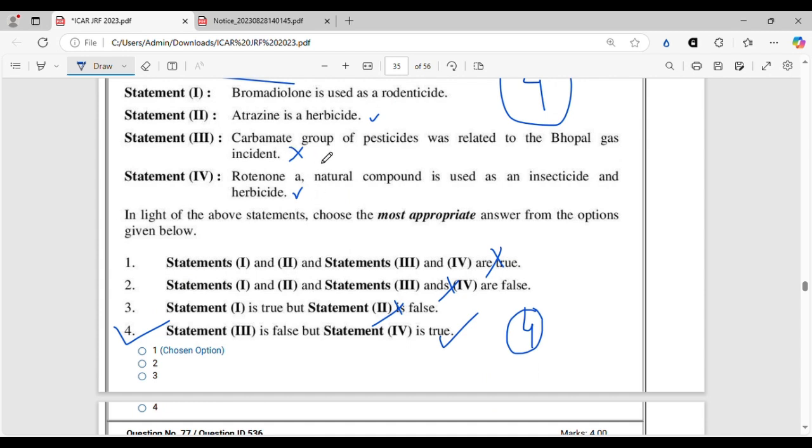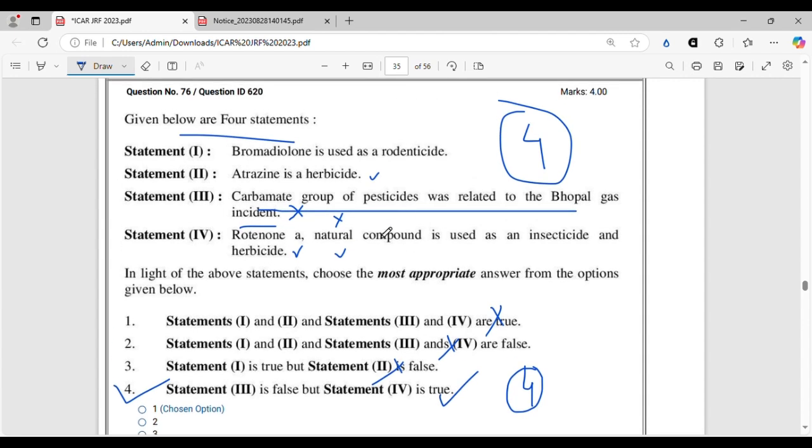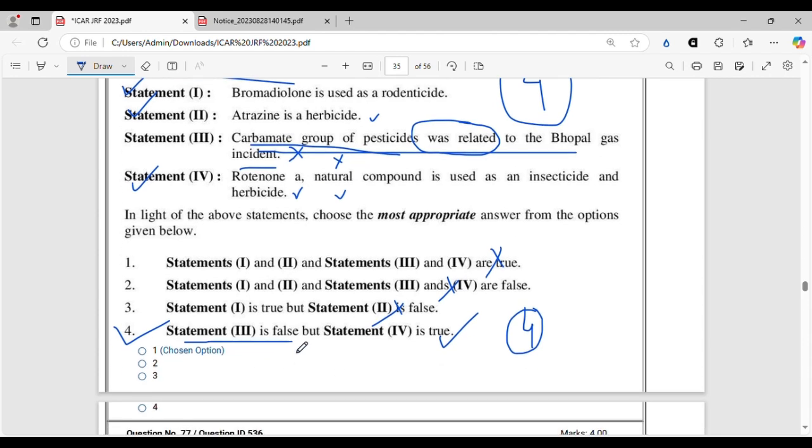So this is a wrong statement, but this is a correct statement, whereas this statement still feels a bit correct only to me because group of pesticides was related, definitely related, but not essentially the pesticides did the tragedy. So that's why I think the question paper setter must have thought it in that way. Whereas all the other three statements are true, that is absolutely correct. That is, we have no doubt about it. So statement 1, 2, 3, 4 are true. This would have been an option, but the final answer key has given this option as the correct option. So we will move on.